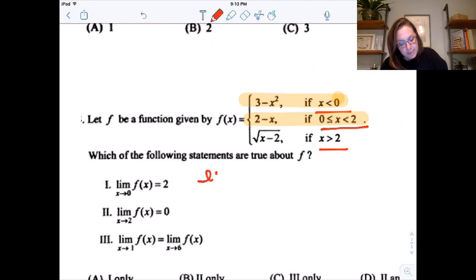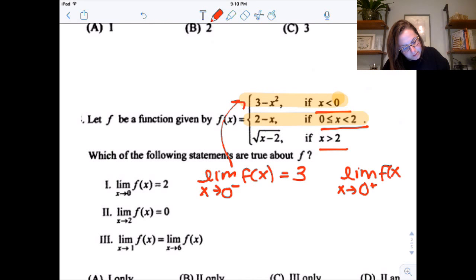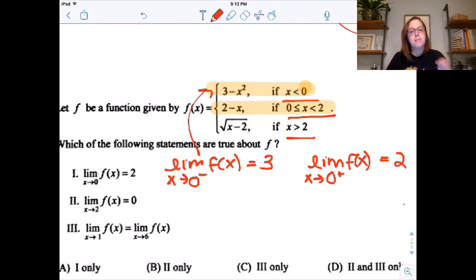So my limit as x approaches 0 from the left of f, you're going to plug into that piece right there. So that would be 3. And the limit as x approaches 0 from the right of f of x would be 2. So this is definitely not true. My limit from the right is 2, but my limit from the left is 3, so it is not answer choice 1. And by the way, the AP exam loves these kind of questions where it will say to you, which of these are true? You will see these a ton.